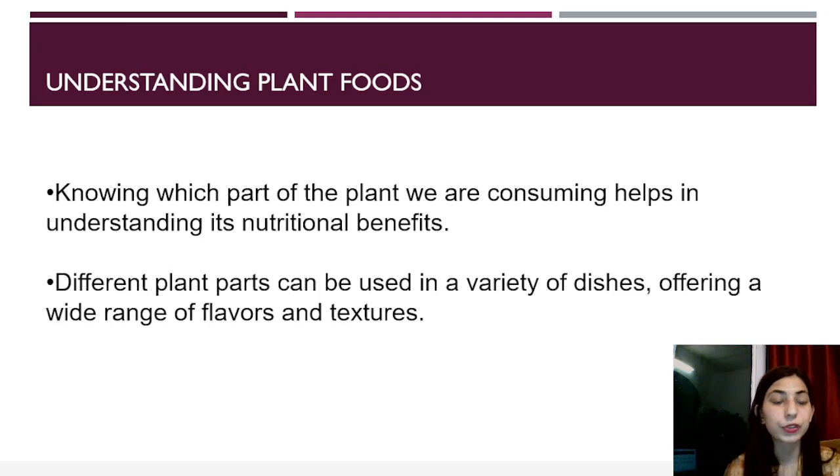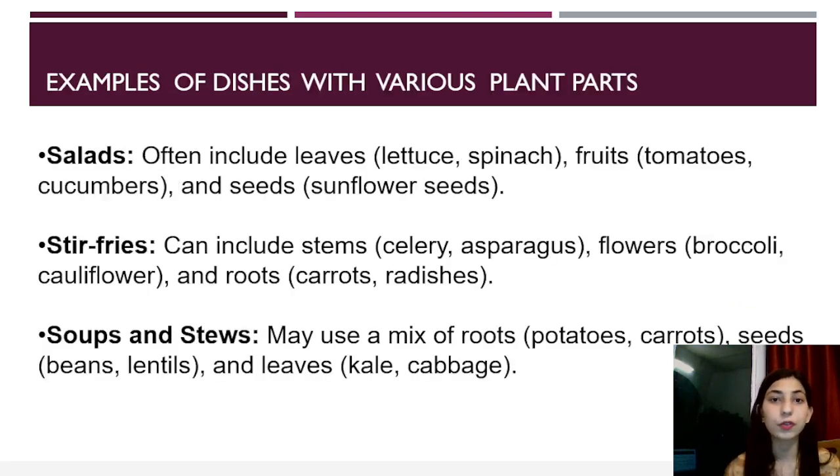Understanding plant foods. Knowing which part of the plant we are consuming helps in understanding its nutritional benefits. If you're aware that this is the part of the plant that we are consuming, then you'll know the nutritional benefits of that certain plant part. Different plant parts can be used in a variety of dishes, offering a wide range of flavors and textures. So there could be a wide range of flavors and textures because of the difference in the parts of the plant.